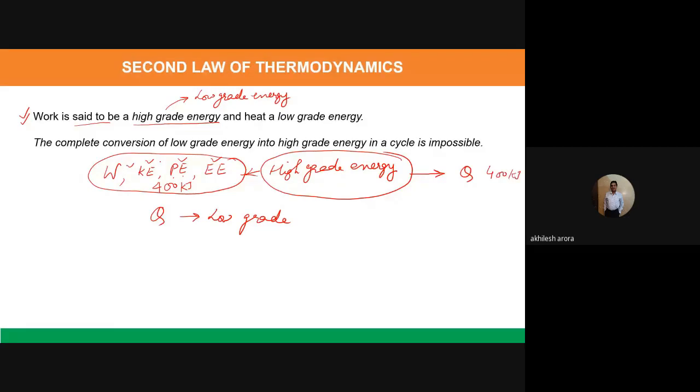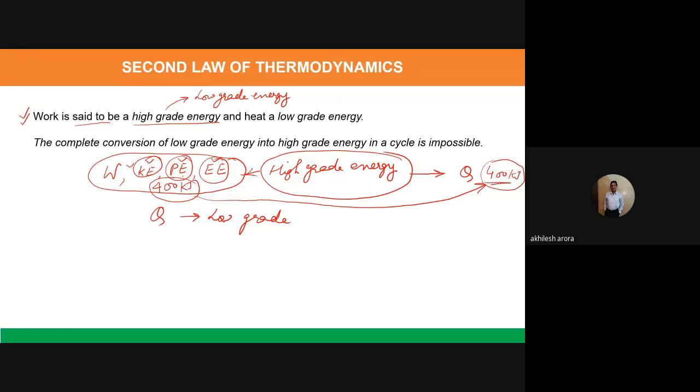If I take the same amount of kinetic energy, even then I will get the same amount of heat energy. I talk about potential energy, electrical energy. If any of these is available to me as 400 kilojoules, I will be able to get 400 kilojoules of heat energy.